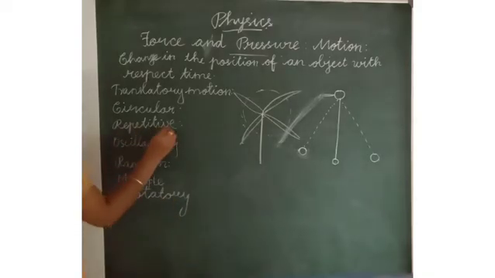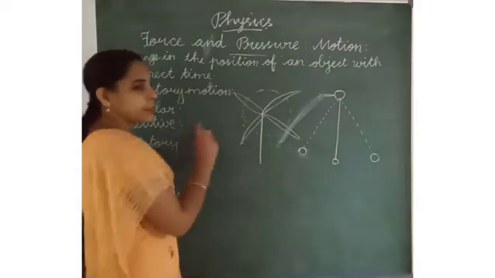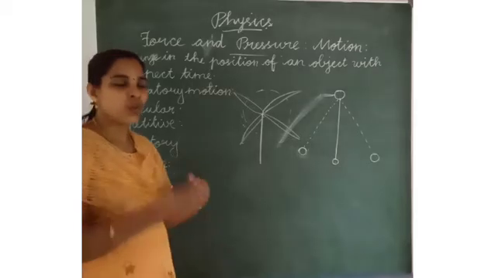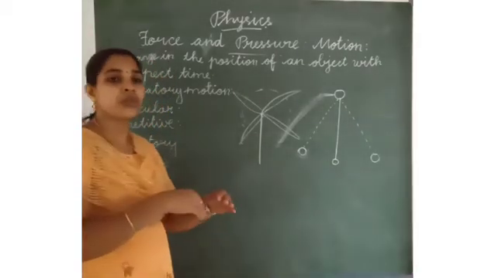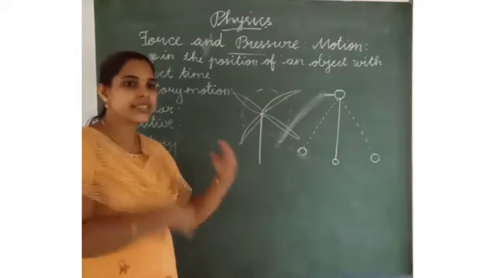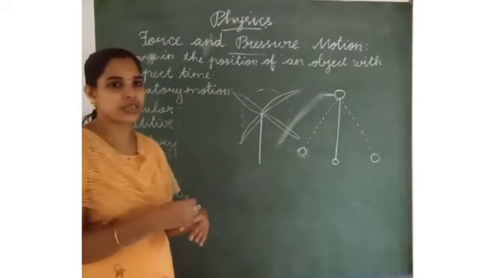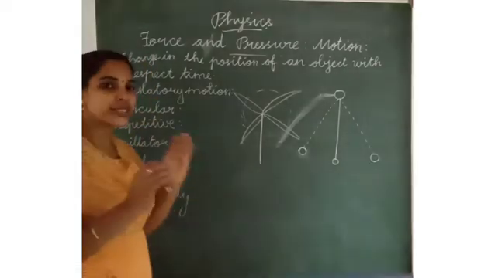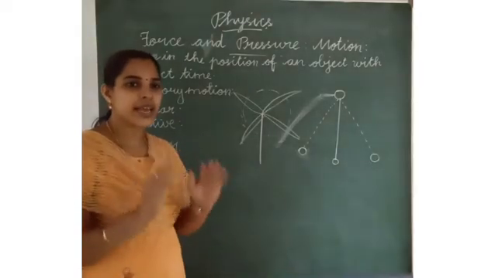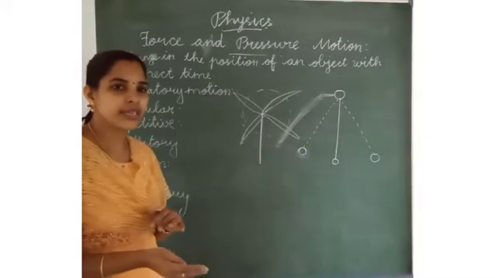The next one is repetitive motion. Repetitive motion means once an object does one type of motion, again it will repeat the motion at a same or particular time.